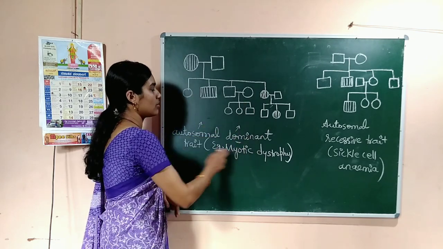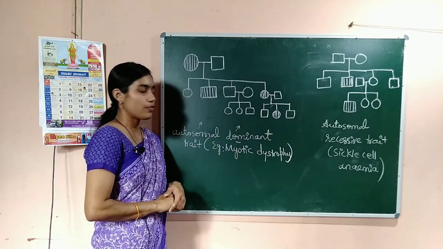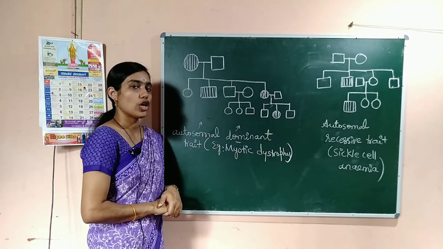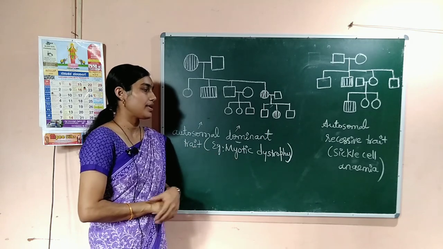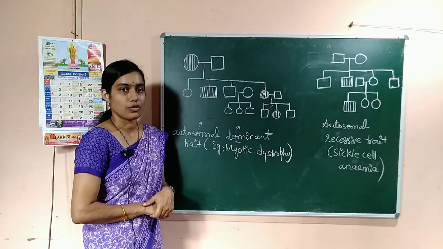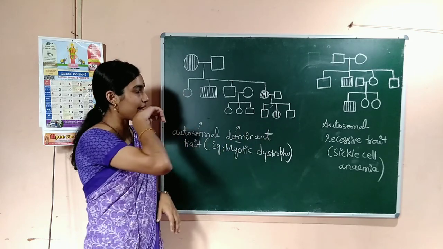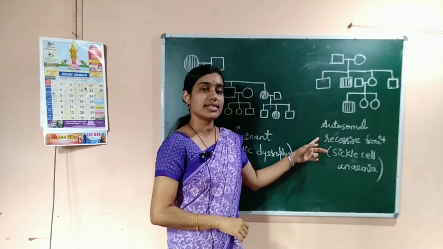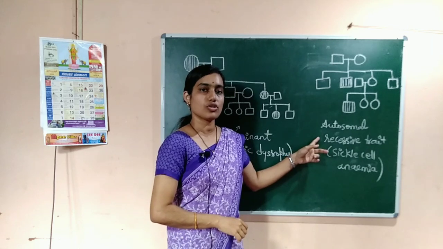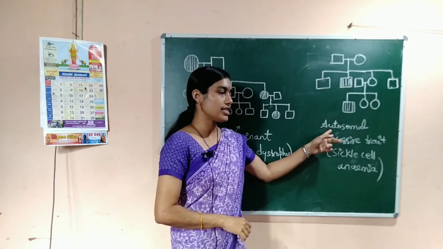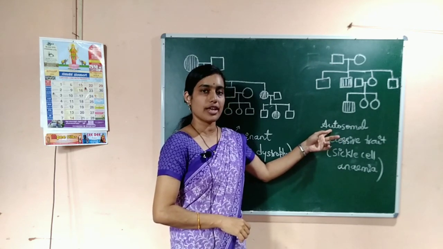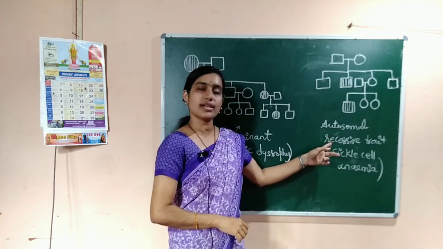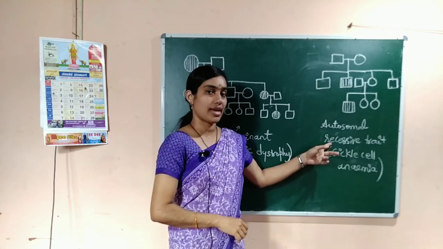So, this pedigree analysis for an autosomal dominant trait, an example is myotonic dystrophy. Another pedigree analysis representation is for an autosomal recessive trait. Again, it's autosomal, the gene is present on the autosomes and it's recessive. You know what is meant by recessive, correct?